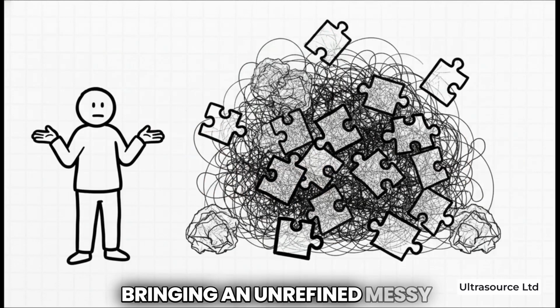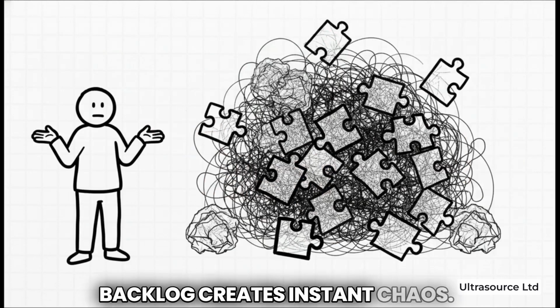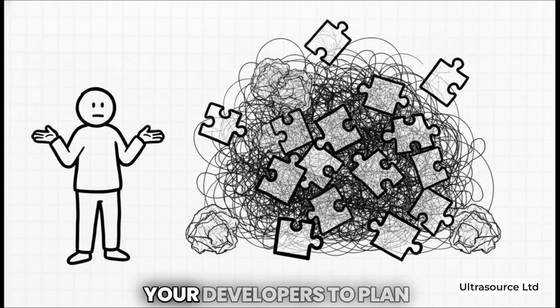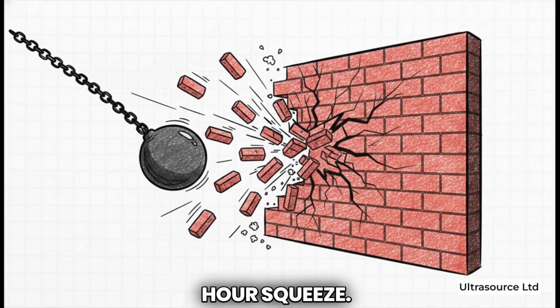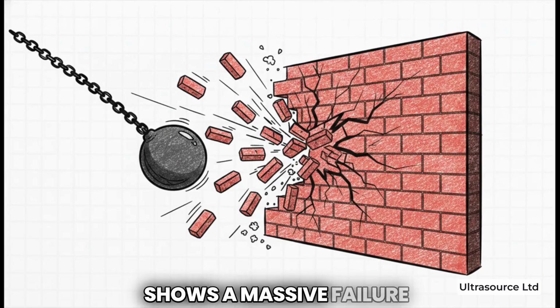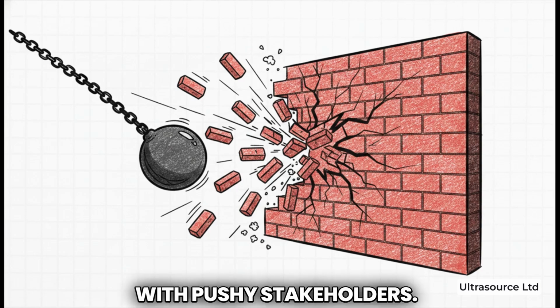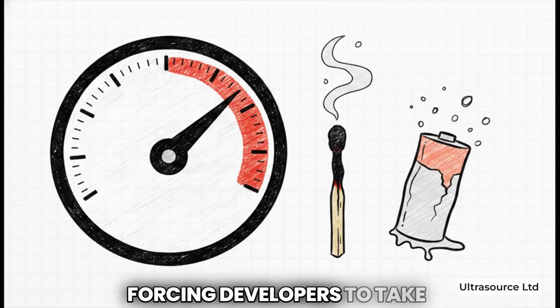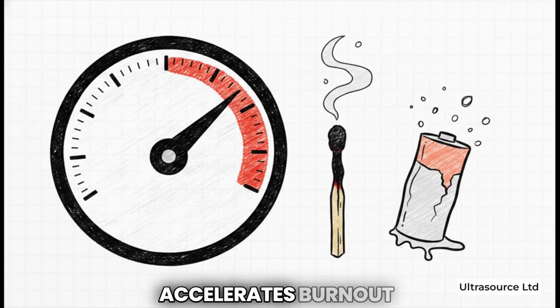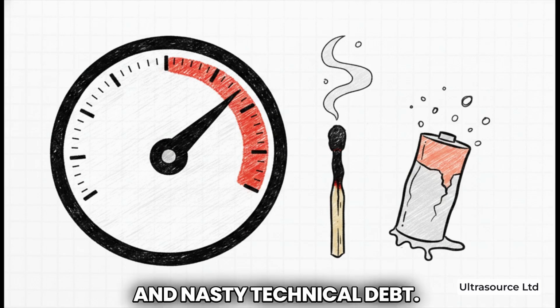Bringing an unrefined, messy backlog creates instant chaos. It basically forces your developers to plan completely blind. Then there's the 11th hour squeeze. Forcing last-minute changes shows a massive failure to set boundaries with pushy stakeholders. Never weaponize historical velocity. Forcing developers to take on too much directly accelerates burnout and nasty technical debt.